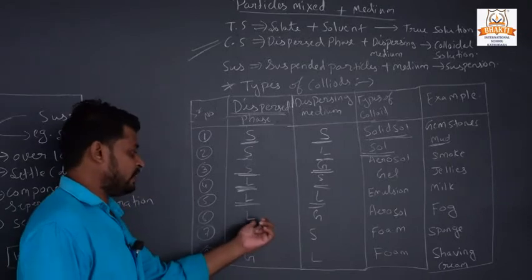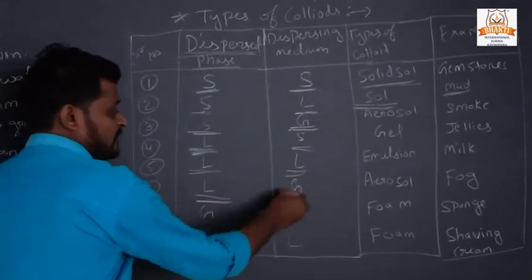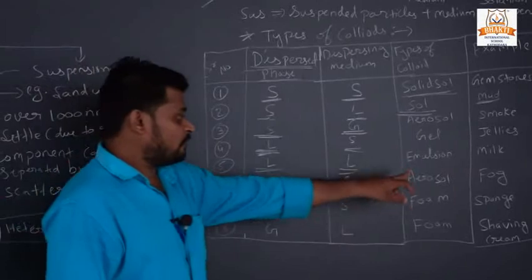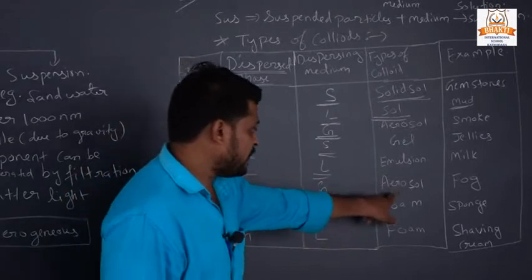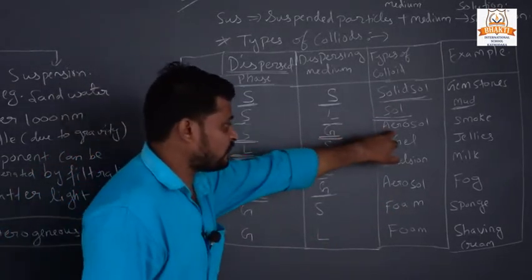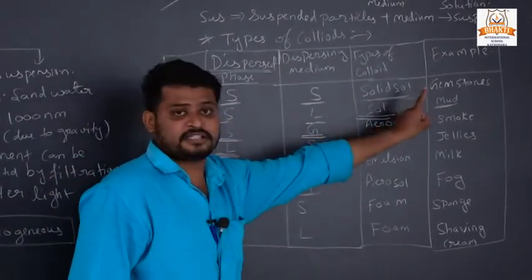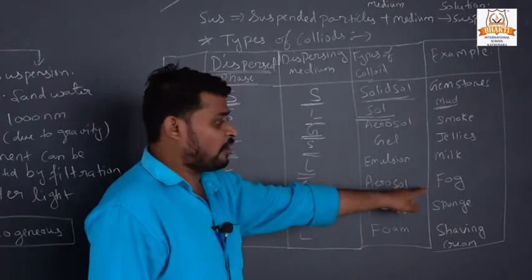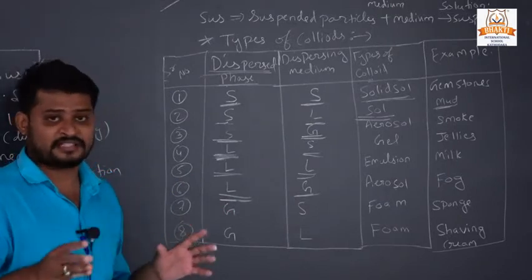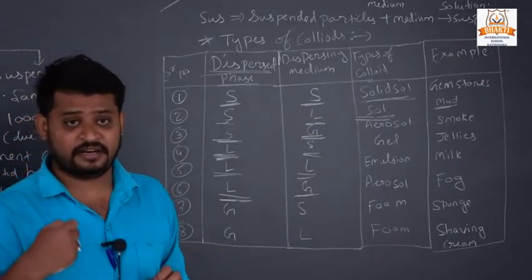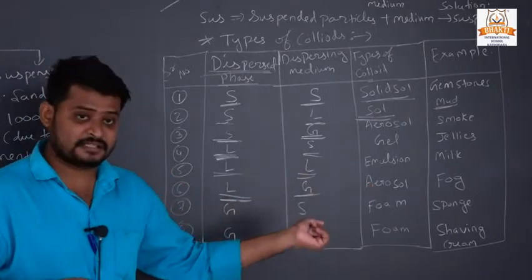Here we take liquid again, but the dispersing medium changes to gas. Then liquid plus gas, what type of colloid? Aerosol again. Here solid plus gas is also aerosol, and liquid plus gas is also aerosol. But solid in gas is in the form of smoke, while liquid in gas is in the form of fog and cloud. In fog and cloud, it is all full of gas, but some droplets of water are present. So that is the example of aerosol of liquid in gas, not solid in gas.